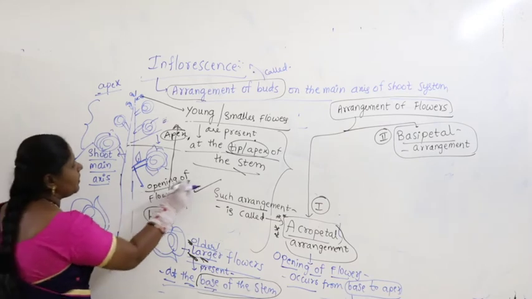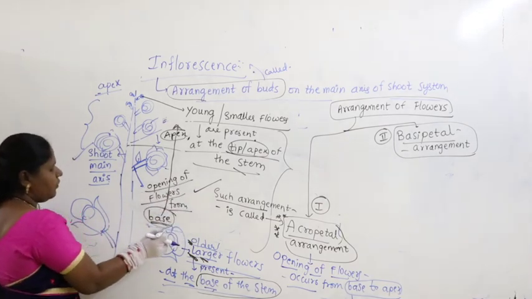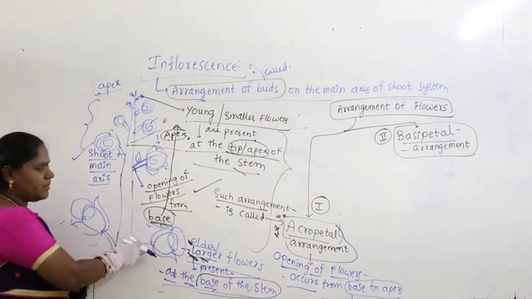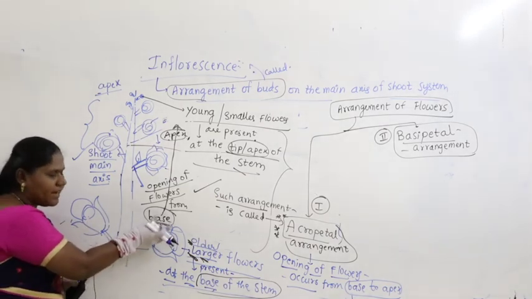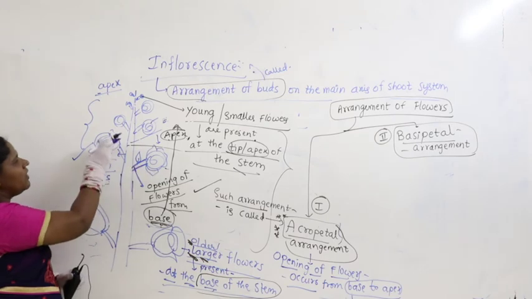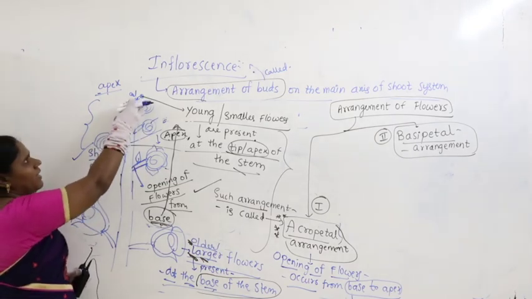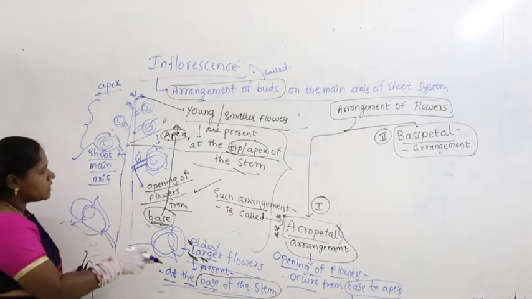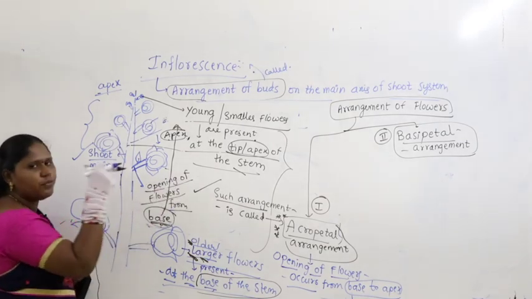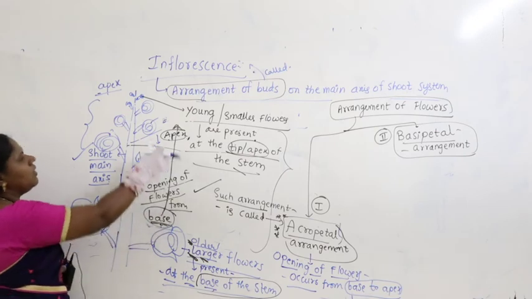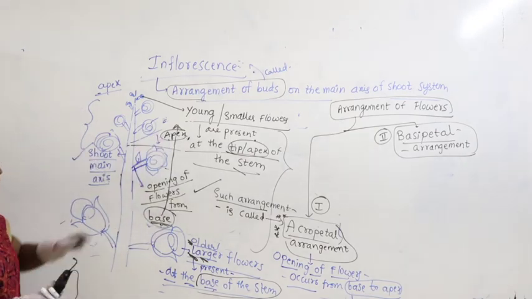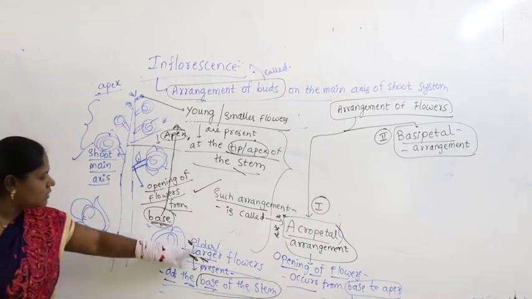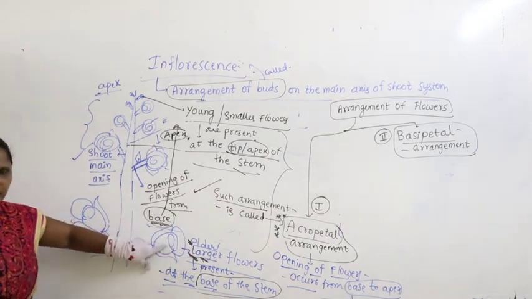Opening of flowers from where to where? From base to apex. Because older flowers are present at the base, first they will open, then slowly the others will open, and then the flowers present in the apex will open. Older or larger flowers are present at the base of the stem.